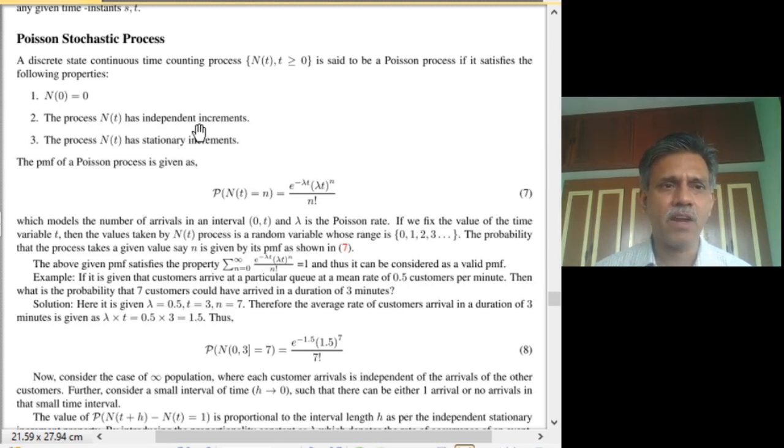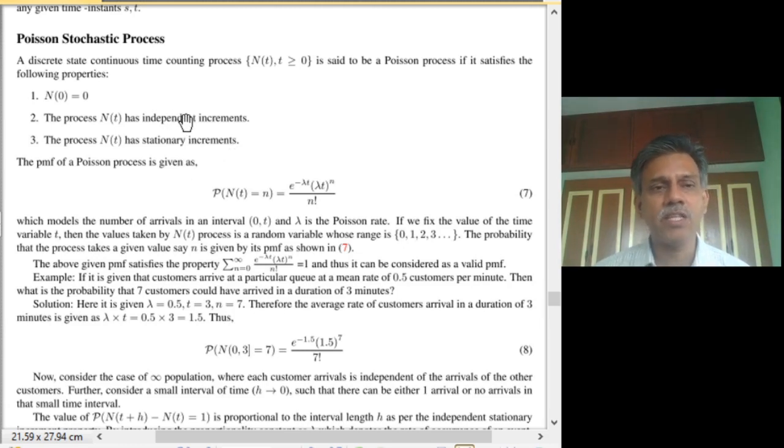Second, the process N(t) has the independent increment property. Then it has stationary increments. That is what we mean when we say that the number of arrivals in an interval depends only upon the duration of the interval and not on where the interval starts.